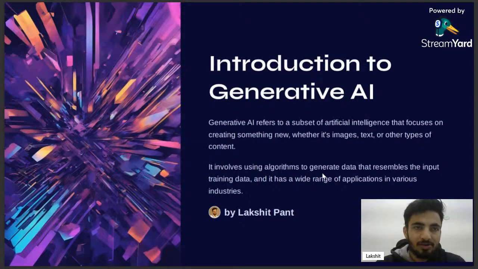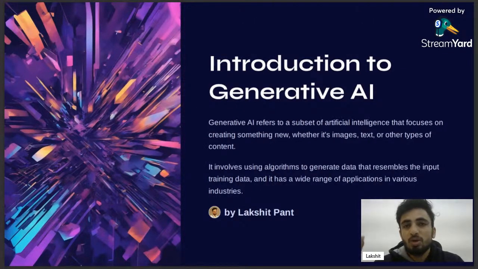This PPT is also generated by an AI tool, that is Gamma AI. We will also understand how these AI tools really work, how the prompt works, what the NLP process is behind them, and how these algorithms work. I'll talk about every aspect of generative AI, right?